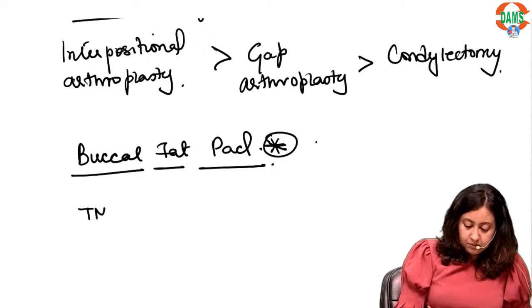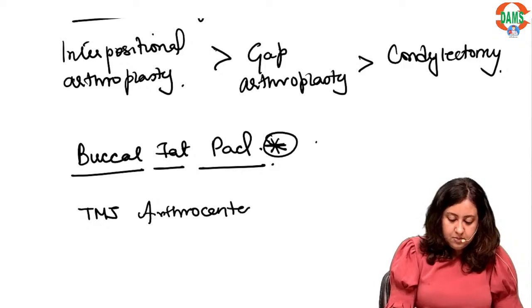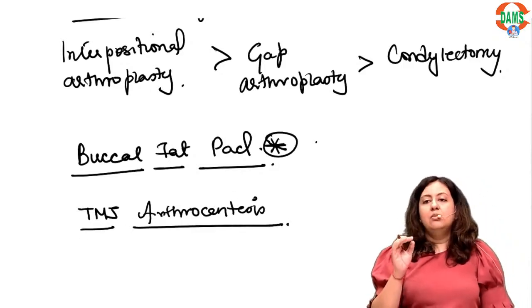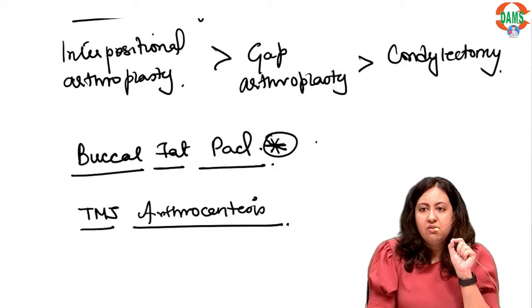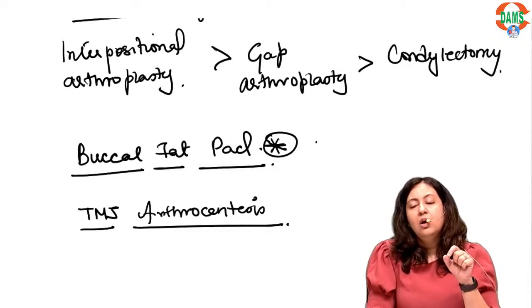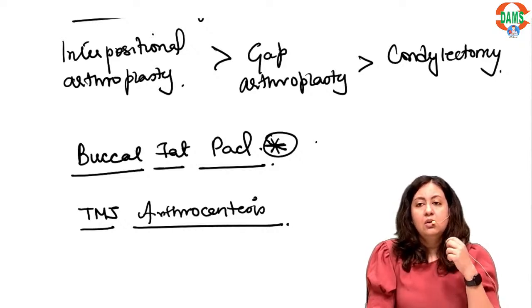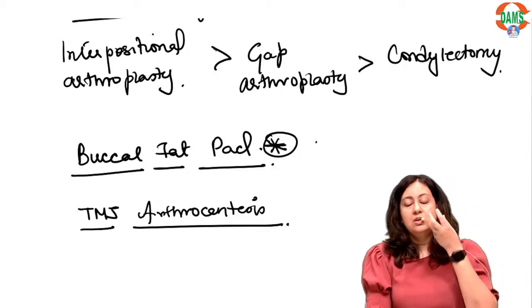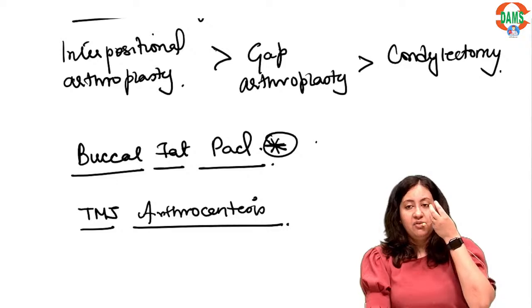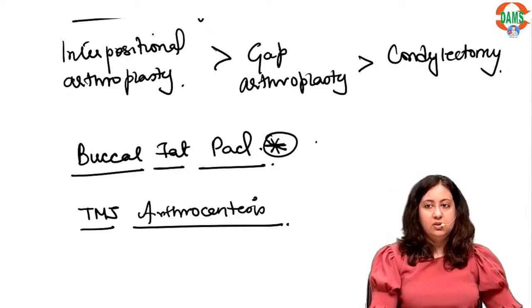Now, TMJ arthrocentesis. Again, बहुत ज़्यादा details में नहीं. Yes Bhavna, in vitae there will be a radiographic sign of a tear drop appearance or a hanging drop appearance in the maxillary antrum. Okay, this will be the radiographic sign. All right, tear drop or a hanging drop appearance in the maxillary antrum, because the muscle and the orbital fat would have got herniated into the maxillary antrum and got trapped over there.